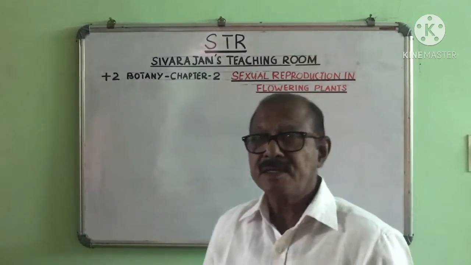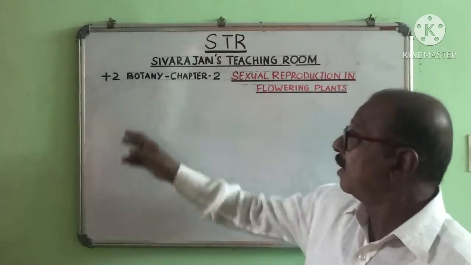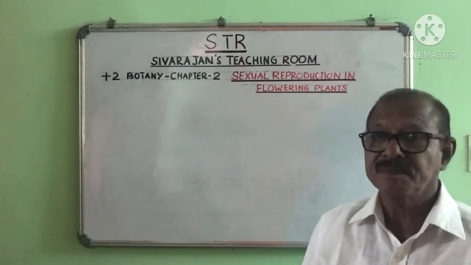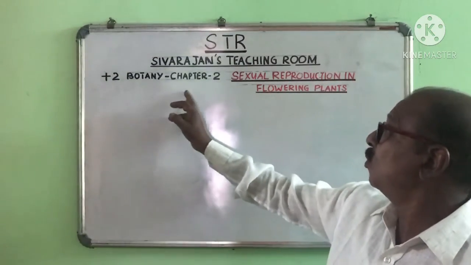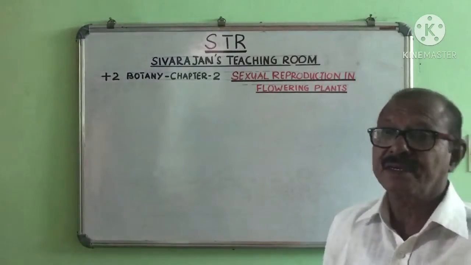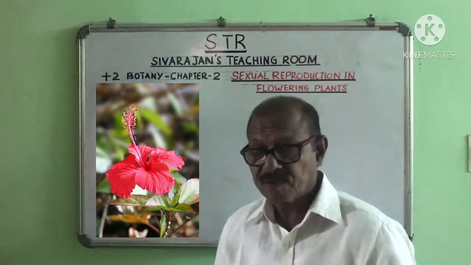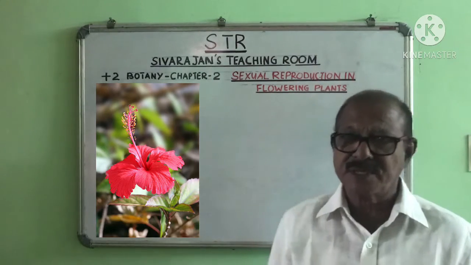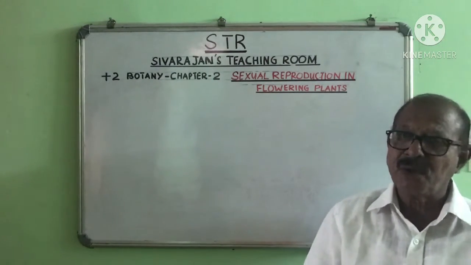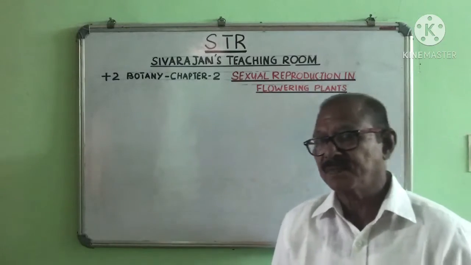Today, in this episode, we are beginning a new chapter related to the Botany section. It is chapter 2, Sexual Reproduction in Flowering Plants. Flowering plants, plants which bear flowers, belong to angiosperms.